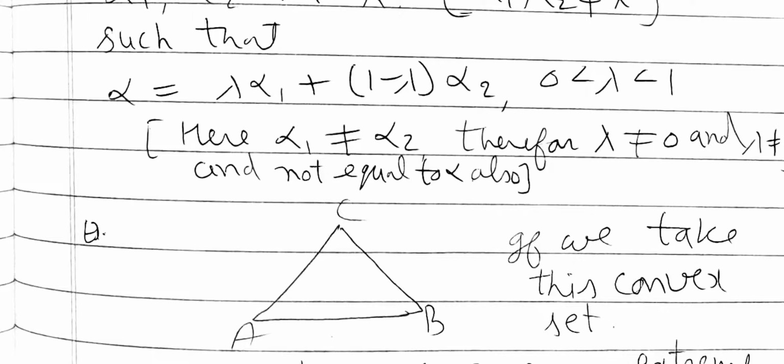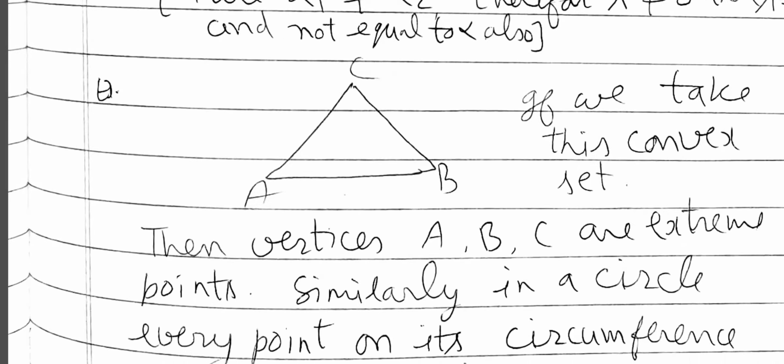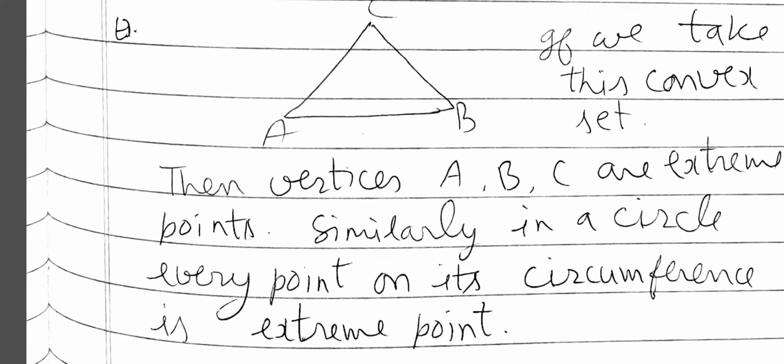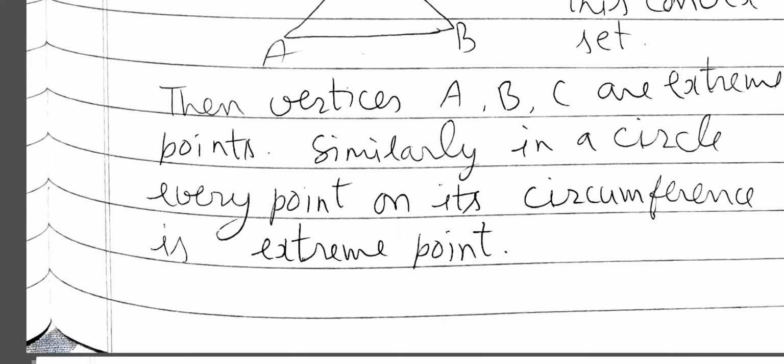For example, if we take a triangle ABC, this is a convex set, then vertices A, B, C are extreme points. Similarly, in a circle, every point on its circumference is an extreme point.